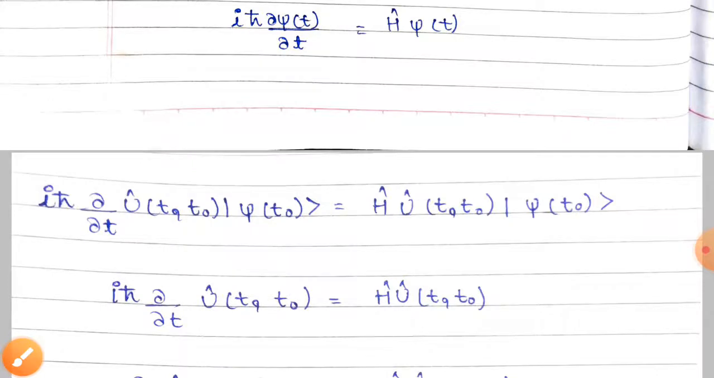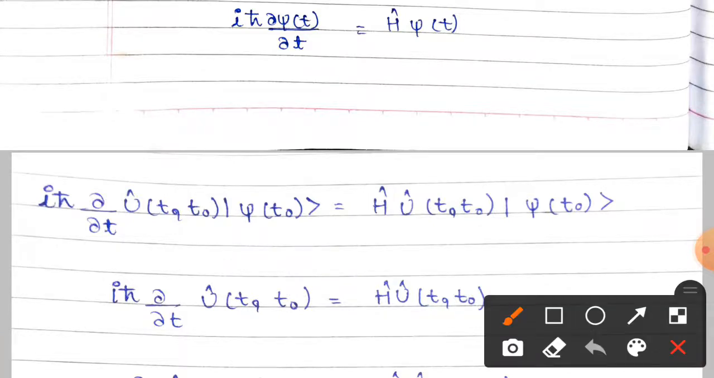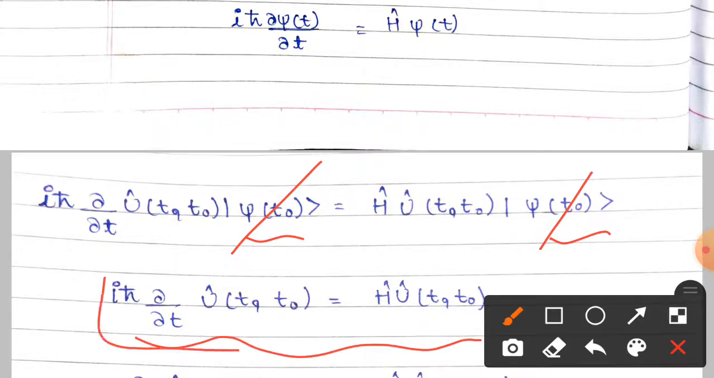Now substitute the values of psi in that equation, and here it is i h cut del of the unitary operator upon del t, and initial state, equals to H, unitary operator and initial state. Both sides have the same initial state, so cancel it, and the resultant equation is i h cut del by del t of the unitary operator, which is equal to H times the unitary operator.